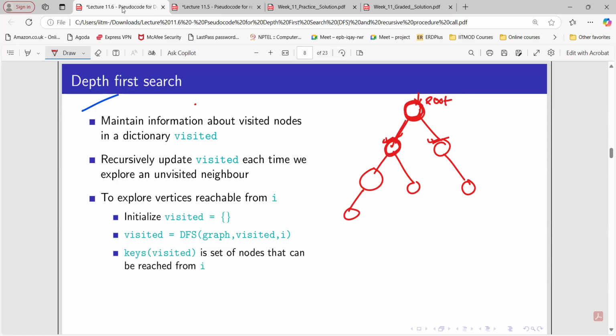Again, I will explore that. Again, I can go to this and this node. Again, I am assuming that we will go to the leftmost node, so I will go in this particular direction. Again, I have only one node to explore, so I will go to this particular node. Now what happens here? I don't have any other node to explore. In this scenario, here comes the concept of backtracking. So we'll go to the previous unexplored node here.